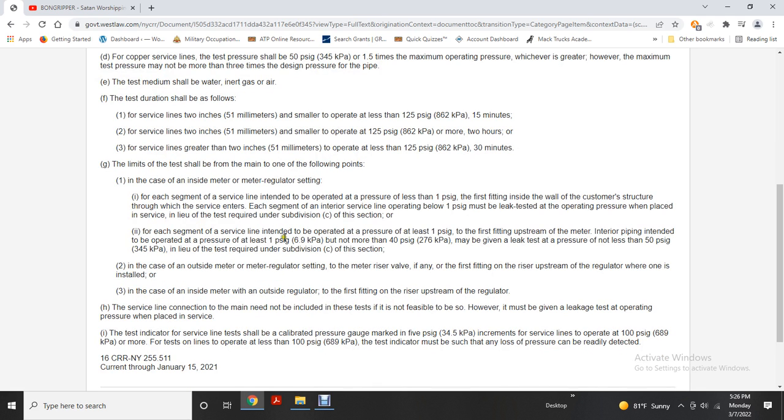If each segment of the service line is intended to be operated at a pressure of at least 1 psi gauge, the first fitting upstream of the meter with interior piping intended to be operated at a pressure of at least 1 psi, but not more than 4 psi gauge, may be given a leak test at a pressure not less than 50 psi gauge in lieu of the test required under subdivision C of the section.